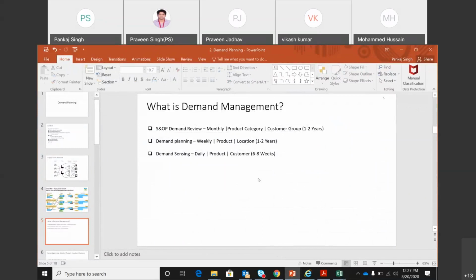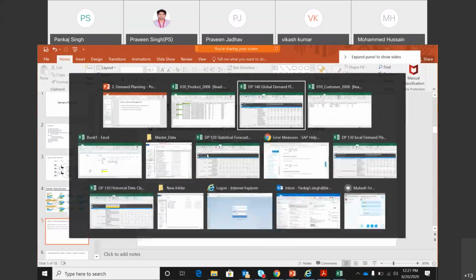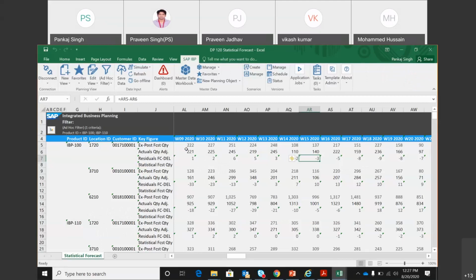And third is demand sensing. This happens at the daily level. So we want to generate the forecast at the daily level, which means right now, my forecast numbers are all at the weekly level. But I want to know how much I will be selling to this customer from this location of this product on the Monday of this week. That information I cannot get here.